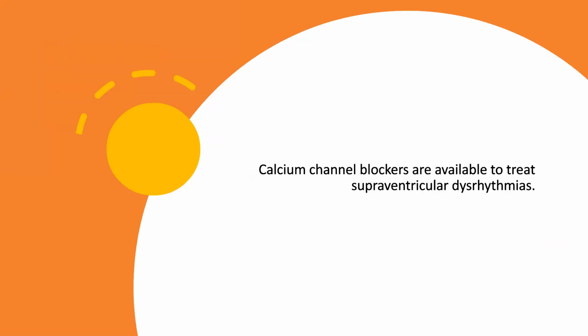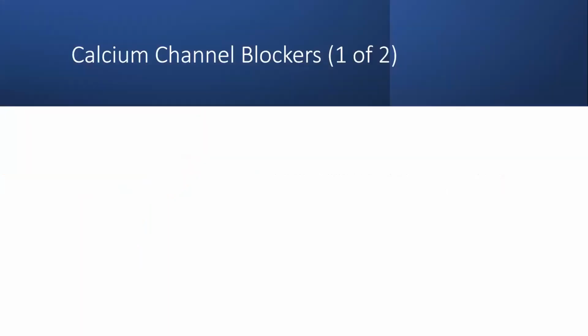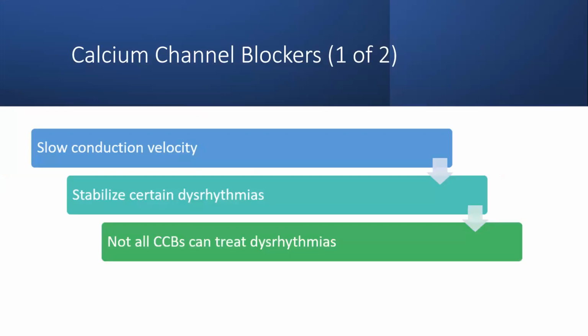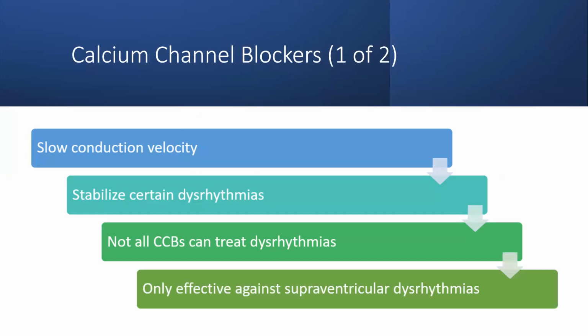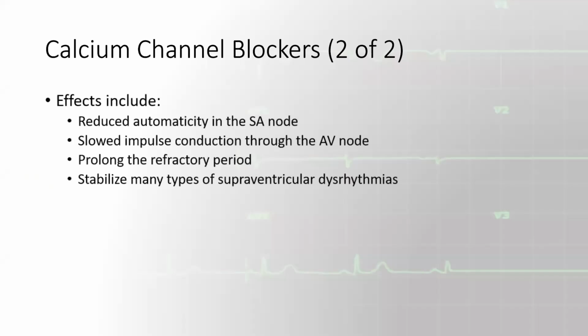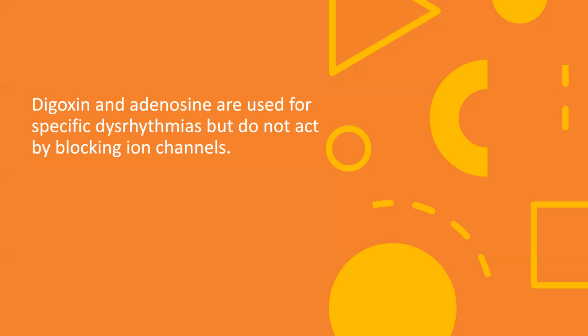Then we come to calcium channel blockers. They are available to treat the supraventricular dysrhythmias. They slow the conduction velocity and stabilize certain dysrhythmias. Not all the calcium channel blockers can treat those dysrhythmias; only a few can, and they are only effective against the supraventricular ones. So these are not effective against ventricular dysrhythmias, like beta blockers, which don't act upon the ventricles. Their effects include reducing the automaticity in the SA node, slowing the impulse conduction through the AV node, prolonging the refractory period, and stabilizing many types of supraventricular dysrhythmias.